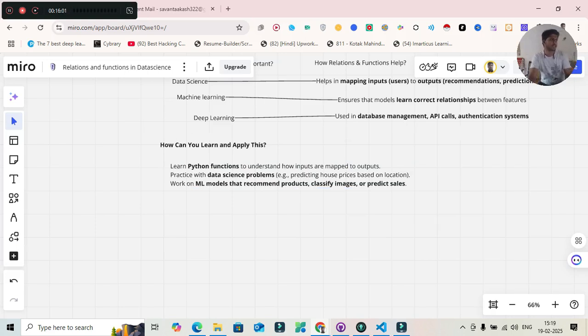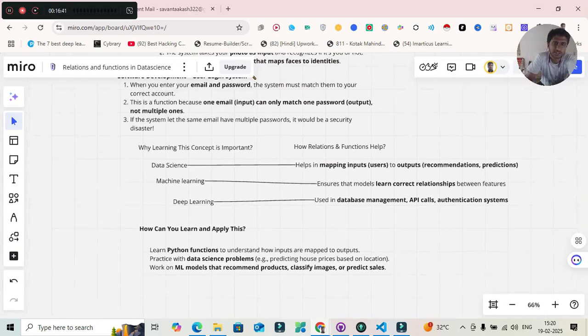So, final thoughts on the hidden power of mathematics: next time you get a Netflix recommendation, use Google Maps, or log in to an account, remember that behind every smart system there is a mathematical function doing its magic. Functions are not just in books, they are in everything around us. So keep exploring, because math is a secret ingredient powering the modern world. So that's it for this video, folks. In this video, we have understood how relations and functions work and how we can apply them.